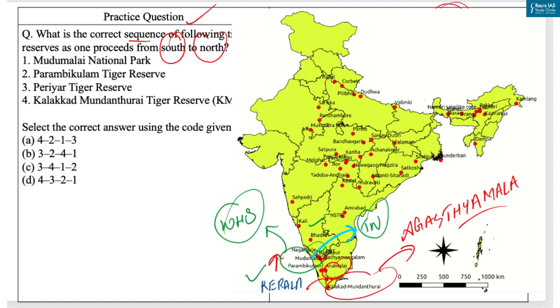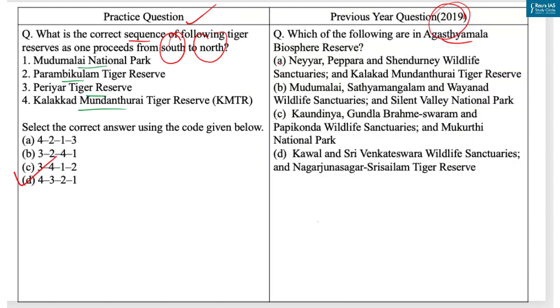So the correct sequence is, first is Kalakkad Mundanthurai Tiger Reserve, then next is Periyar Tiger Reserve, then next is Parambikulam Tiger Reserve, and the last is Mudumalai National Park. So here the correct answer is option D, that is 4321. Answer of this PYQ is option A.